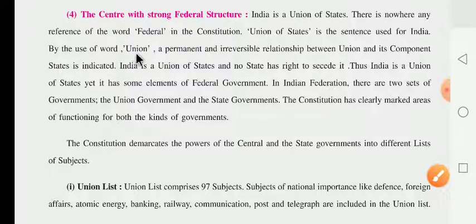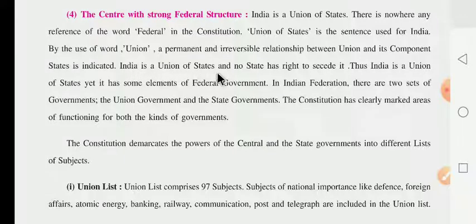By the use of the word union, a permanent and irreversible relationship between the union and its component states is indicated. Here we are using the word union of the states. That's why we can say that here we have to see the relationship between the union and the state governments, and these things are indicated. Indicated means inform karna.